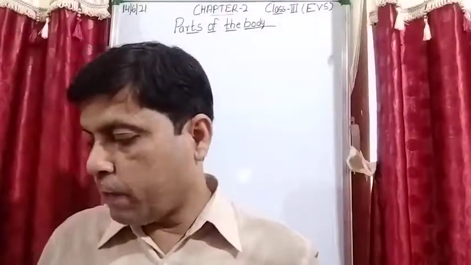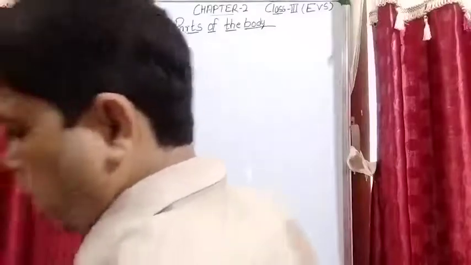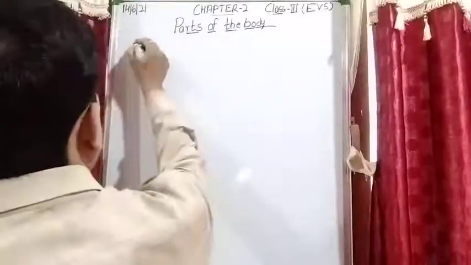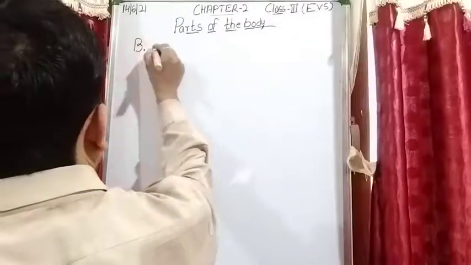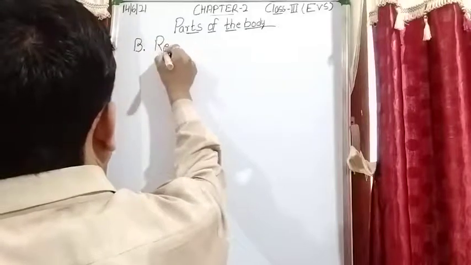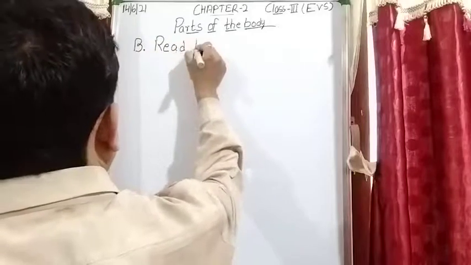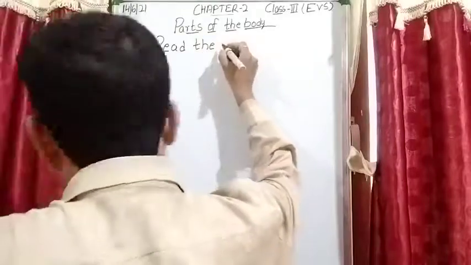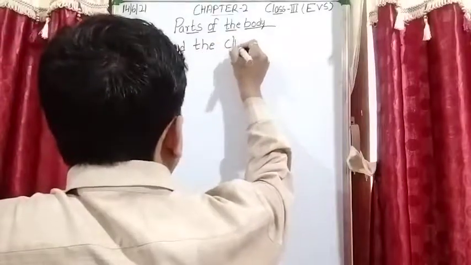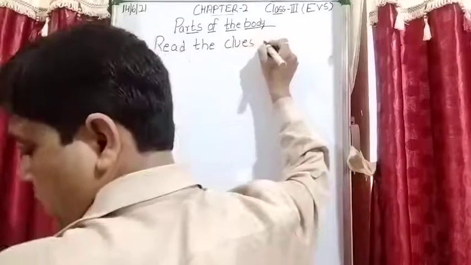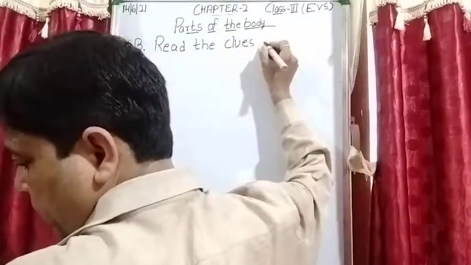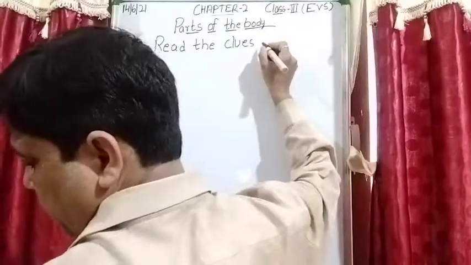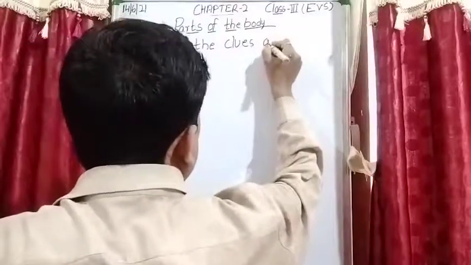So now question number B. Let's start with question number B. Read the clues and name the sense organ.